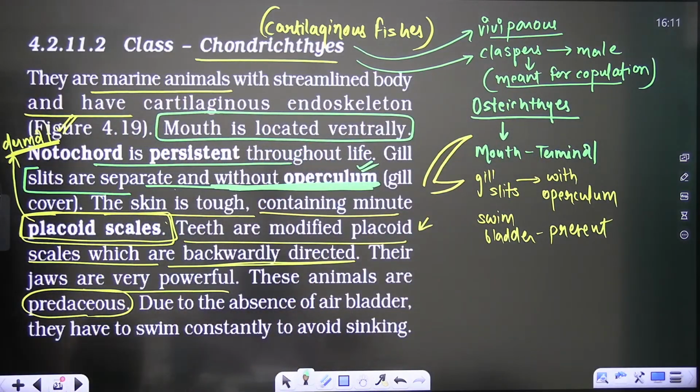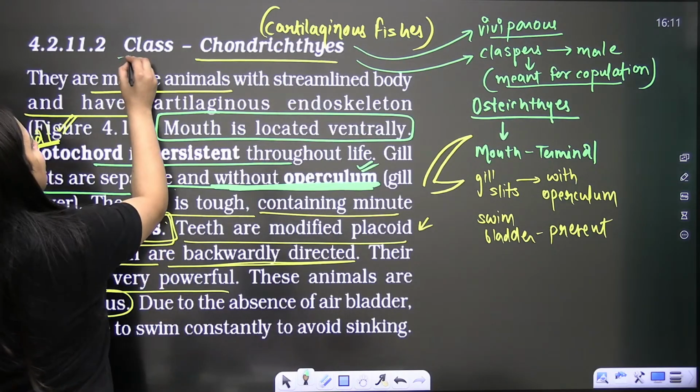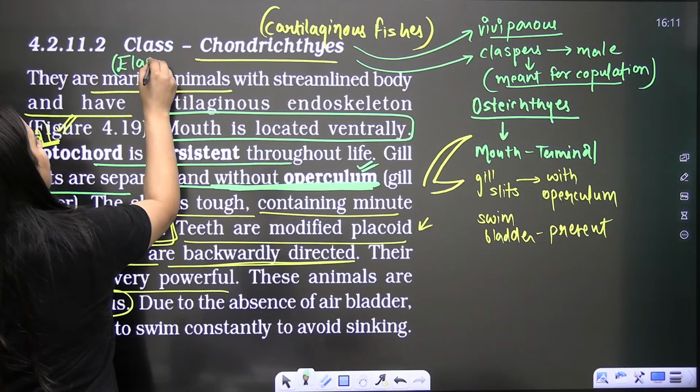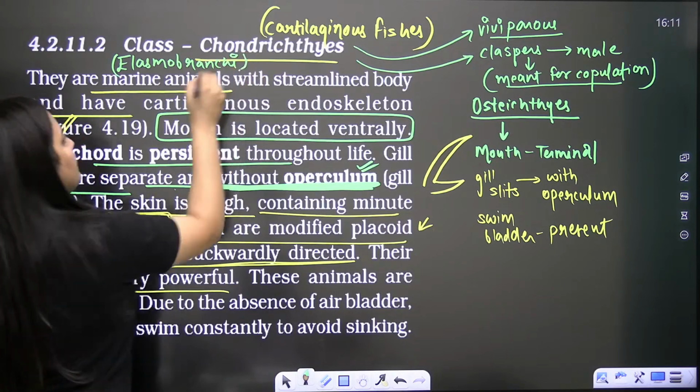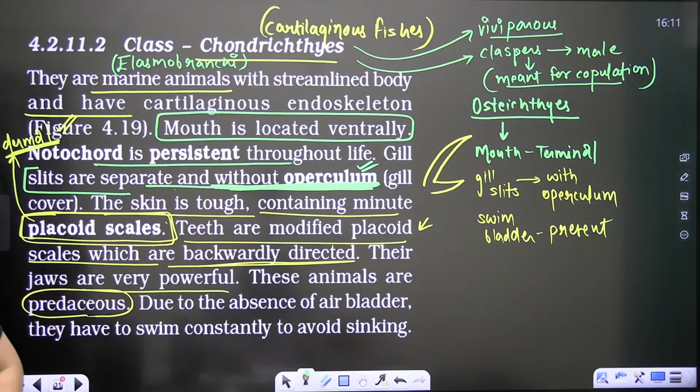These are the important points that you need to take care of. Chondrichthyes are also known as elasmobranchs, and Osteichthyes are teleosts. Clear, bache? So any doubt? Yes, any doubt?